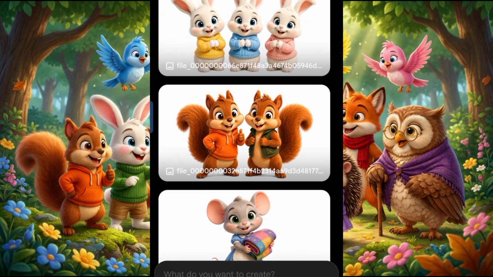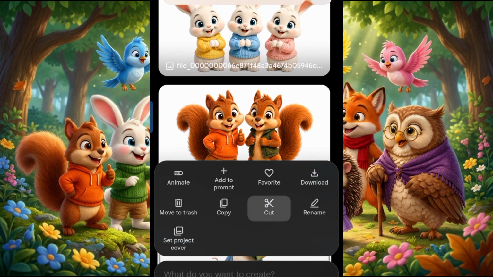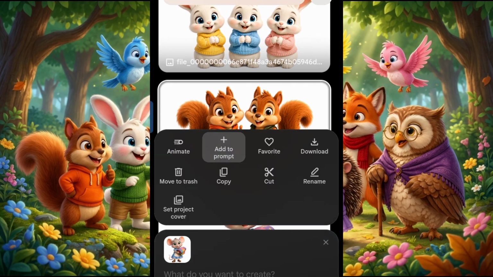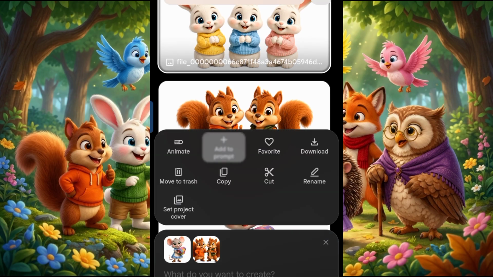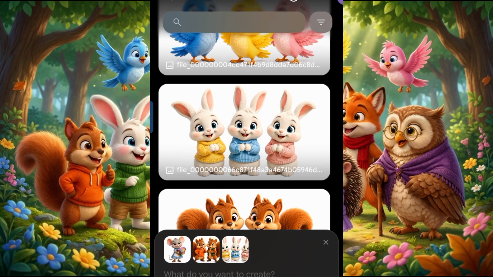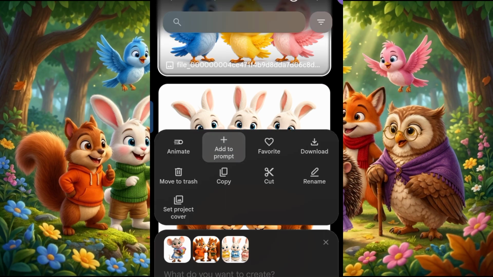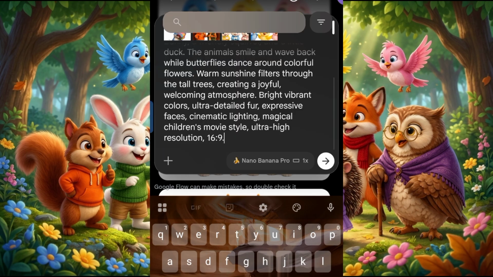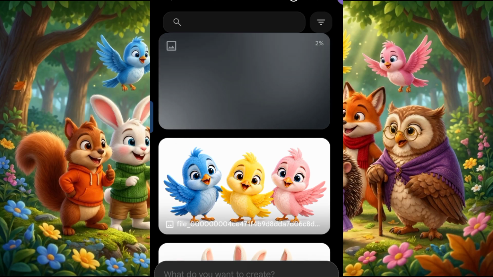So to maintain consistency with the first image, I am going to long press and click on Add to Prompt. I'm going to add this to Prompt 2. I'm going to add the rabbit to the prompt. I am also going to add these dogs to the prompt. After that, I'm going to paste the prompt I copied from ChatGPT and allow it to generate our second image for us.